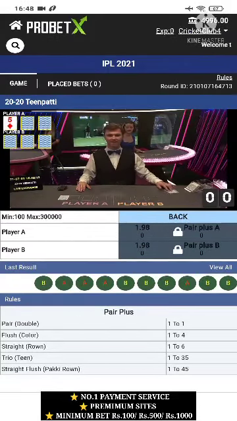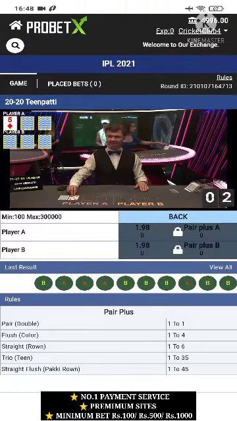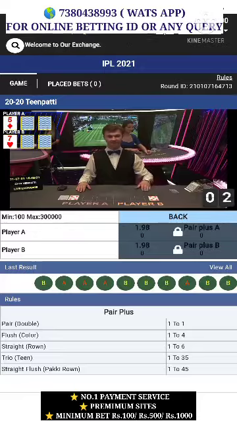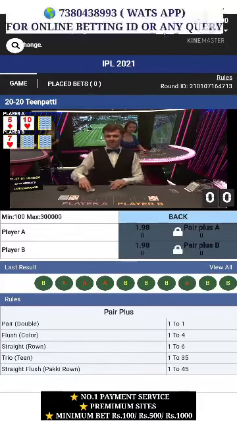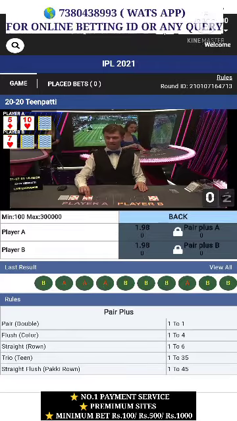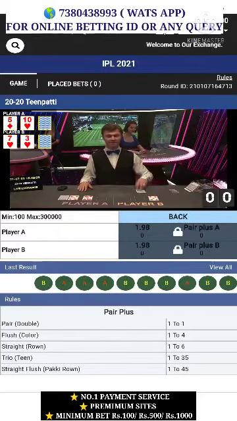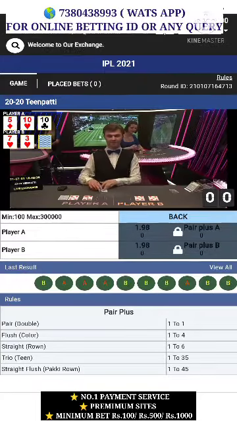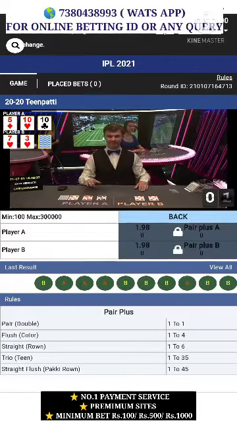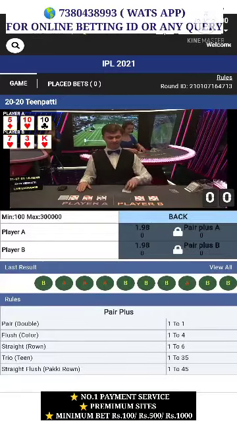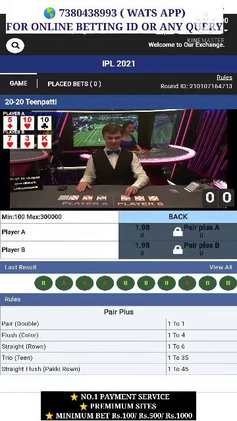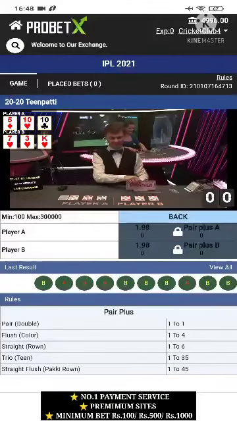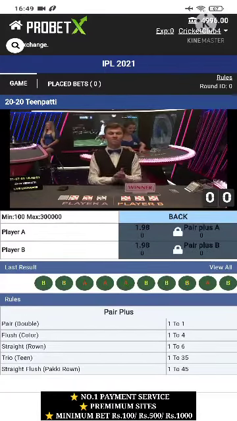Now you see player A and player B, we will see which side big cards will come. Player A 5, player B 7. Again we are going to see, player A 10. Just keep watching. This is all a real live game. As you can see behind, there is a television, you can also check that channel on your TV. The same thing will be coming at the moment. Now you see all cards are open, both sides 3 cards, and player B has got bigger cards, so player B is the winner here.